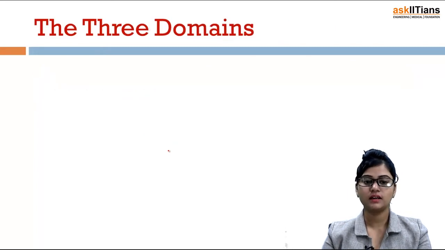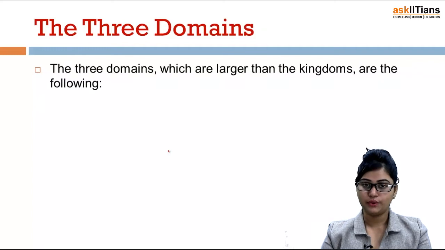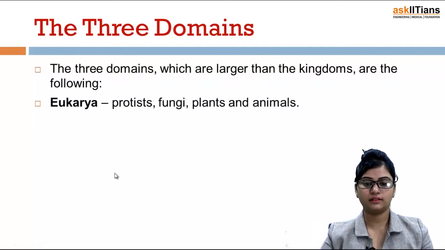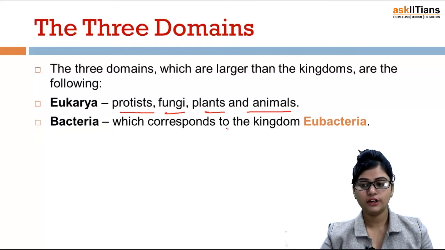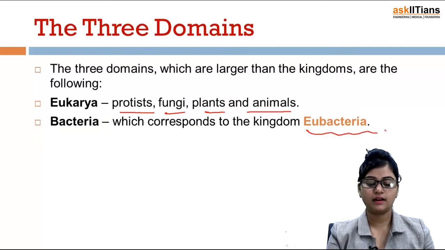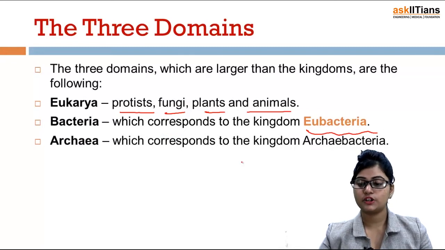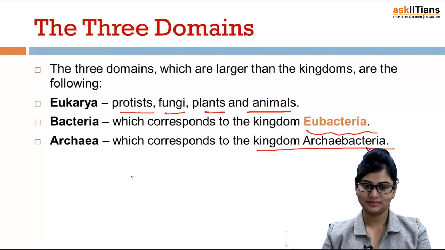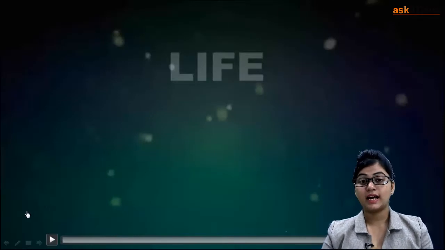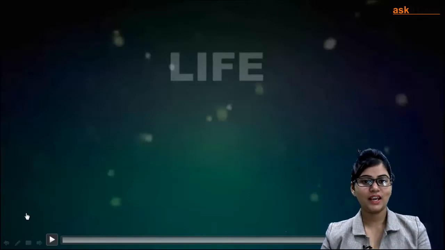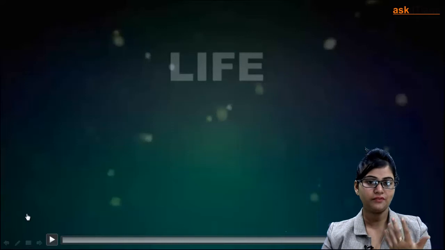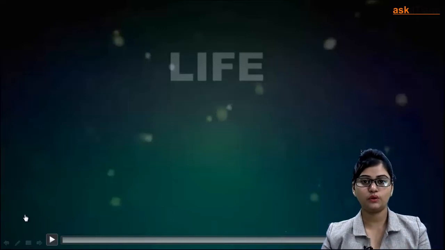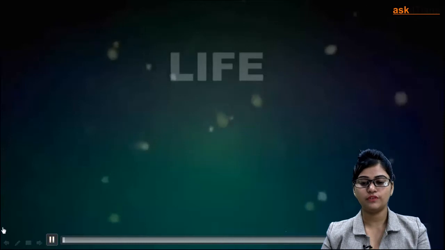What are the 3 domains? First is eukarya. So eukarya are the protists, the fungi, the plants and the animals. Second domain is bacteria. It corresponds to the kingdom eubacteria. And the third domain is archaea, and it corresponds to the kingdom archaebacteria. Now, let's understand this complete classification system, this complete taxonomy as well as classification, these 5 kingdoms, this 6th kingdom and this 3 domain. We are going to go through this video.